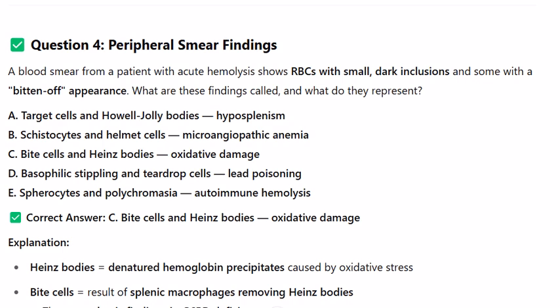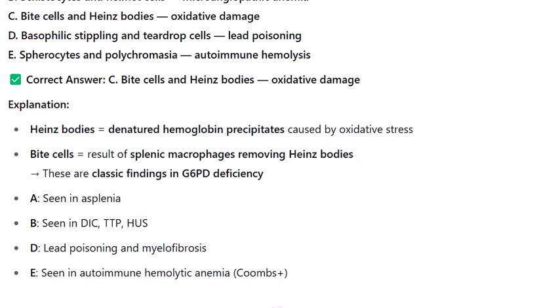Correct answer, C. Bite cells and Heinz bodies. Explanation: Heinz bodies are denatured hemoglobin precipitates caused by oxidative stress. Bite cells result from splenic macrophages removing Heinz bodies. These are classic findings in G6PD deficiency. A. Seen in asplenia. B. Seen in TTP, HUS.